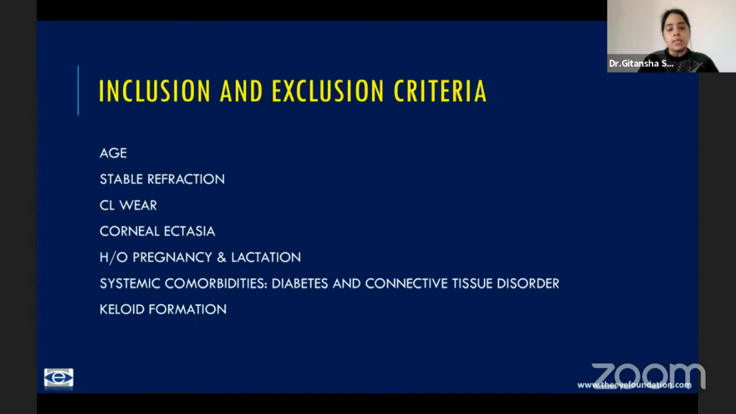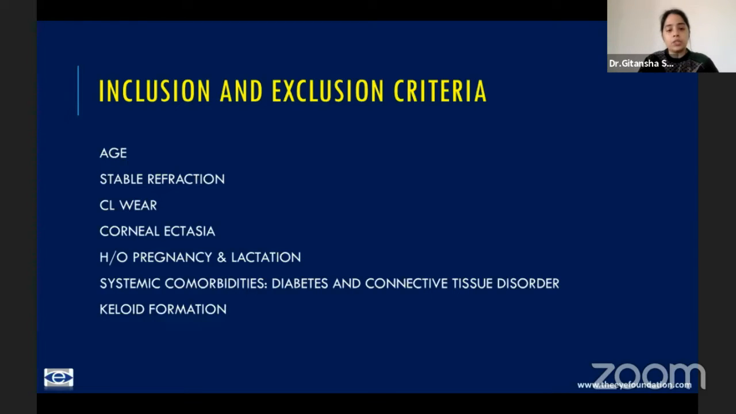Corneal ectasia is an absolute contraindication for any form of LVC. See, you already have a weak cornea, and if you perform any form of laser vision correction, the cornea will get weaker further. The only option in these cases after stability of the cornea would be a phakic intraocular lens.